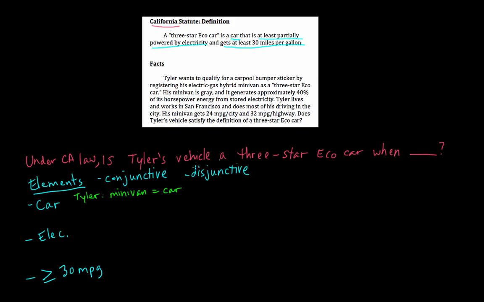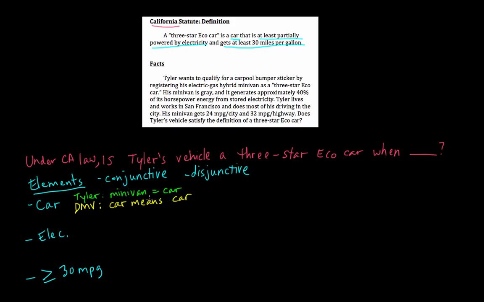Now, on the other hand, if the DMV wants to prevent Tyler from getting this carpool bumper sticker for some reason, the DMV may say that no, only a car is a car, right? Not a truck, not an SUV, not a van. A car means car.